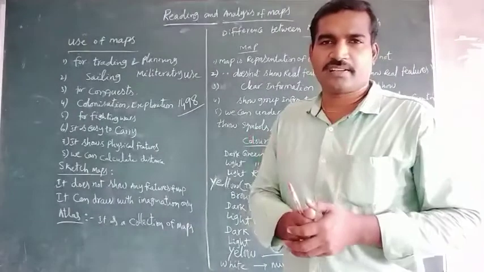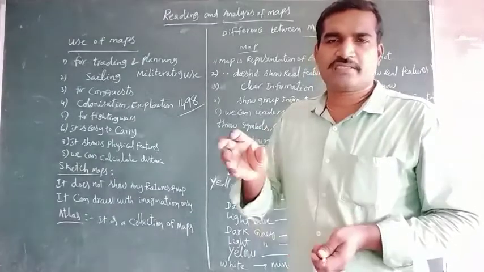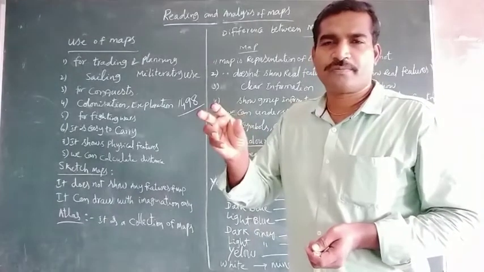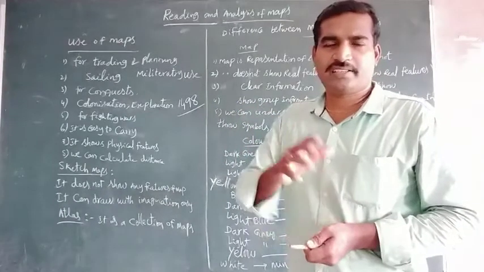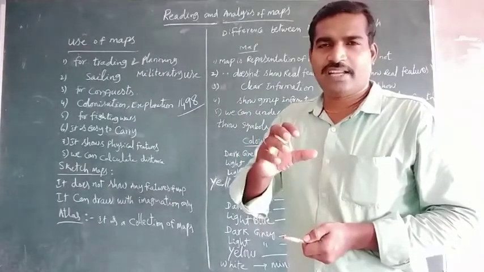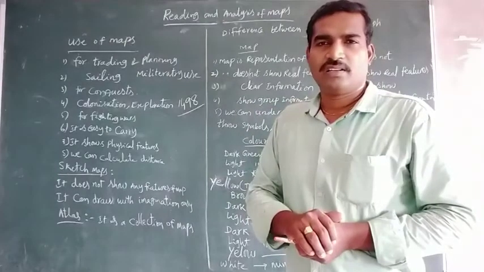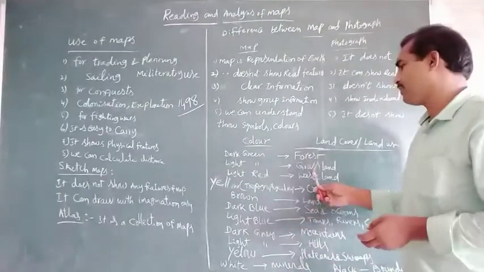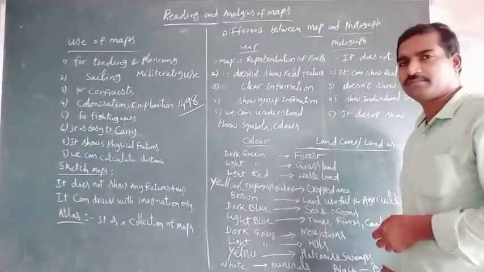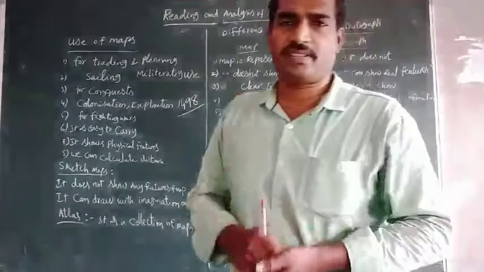Light green color indicates other areas, you can see grasslands, different kinds of grasslands other than the forest areas.